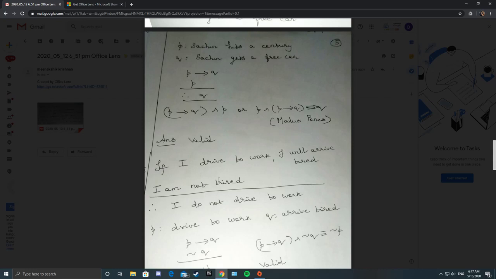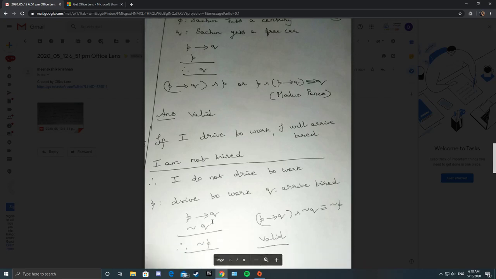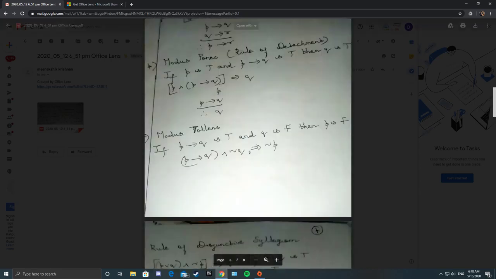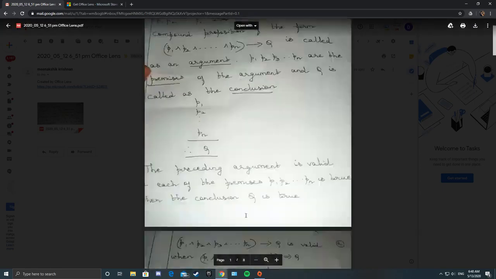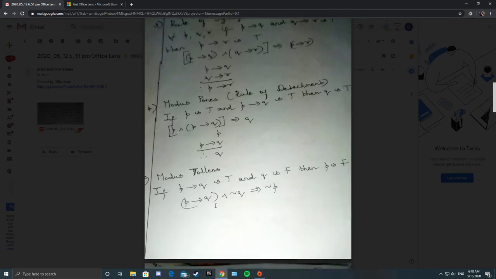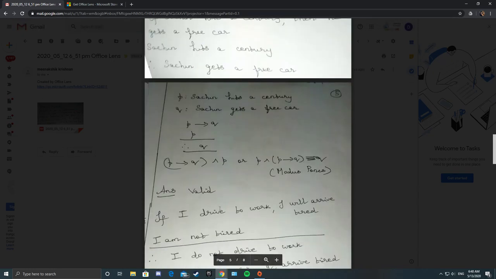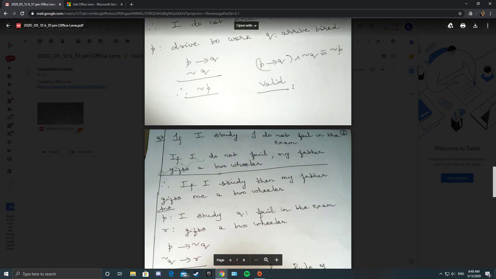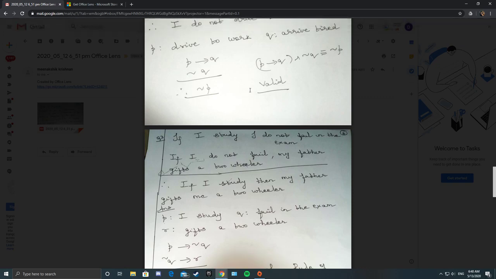What is the second statement? Negation Q. So first one is P conditional Q, second is negation Q. So P conditional Q and negation Q. Whenever you have conditional, you have only two things: modus ponens and modus tollens. So P conditional Q and negation Q implies negation P. So by modus tollens, it is a valid argument.